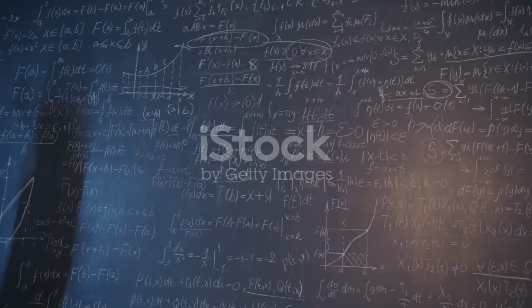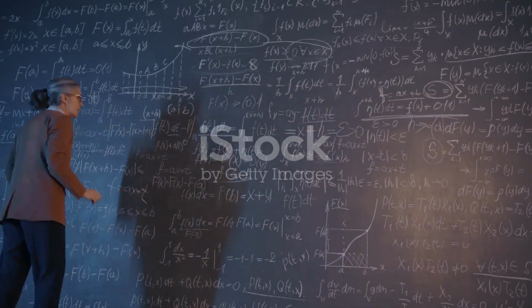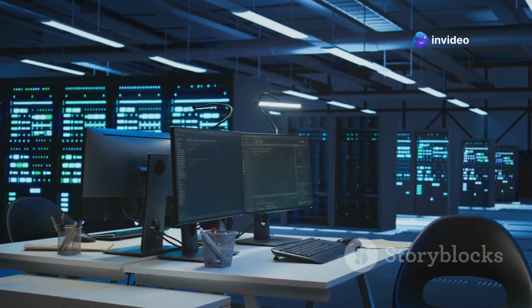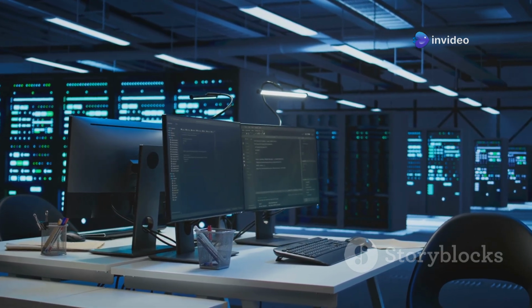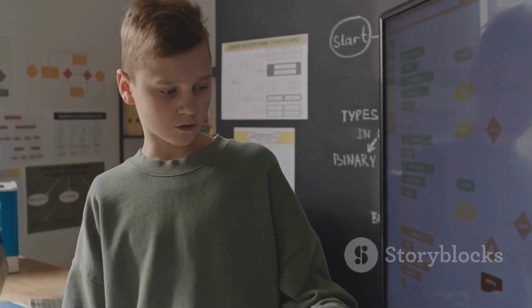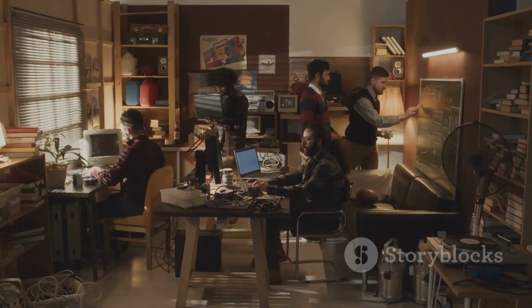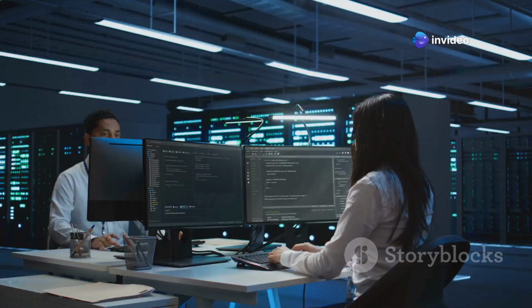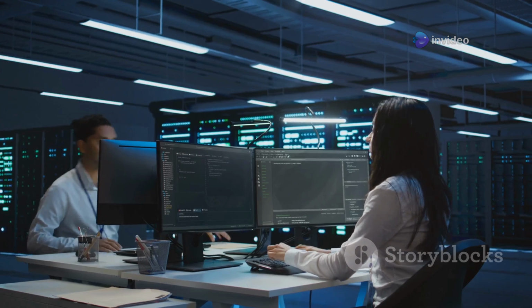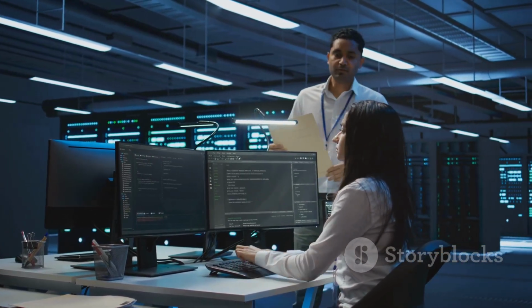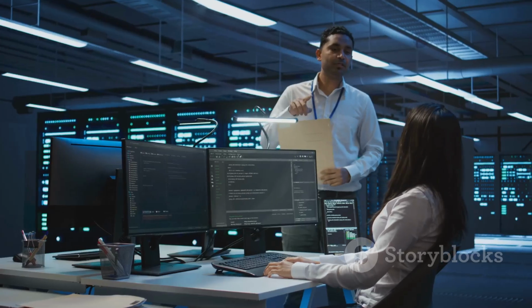The never-ending quest for faster algorithms. In the world of algorithms, there's a saying: good, fast, cheap, pick two. We can have algorithms that are fast and efficient, but they might require significant resources. Or we can have algorithms that are simple and easy to understand, but they might be slow and inefficient. The quest for faster, more efficient algorithms is a never-ending pursuit. Computer scientists are constantly pushing the boundaries of what's possible, developing new algorithms and refining existing ones to squeeze every ounce of performance out of our machines.